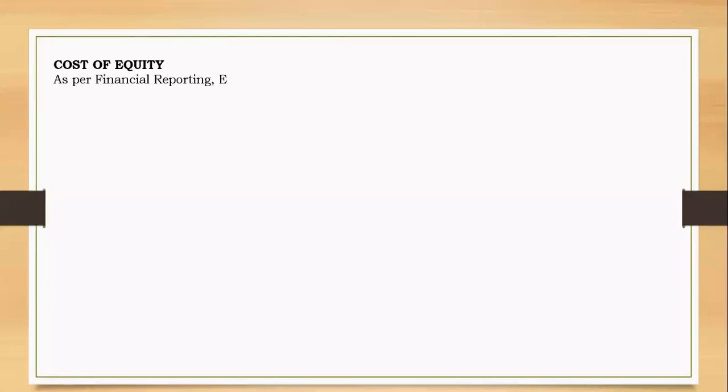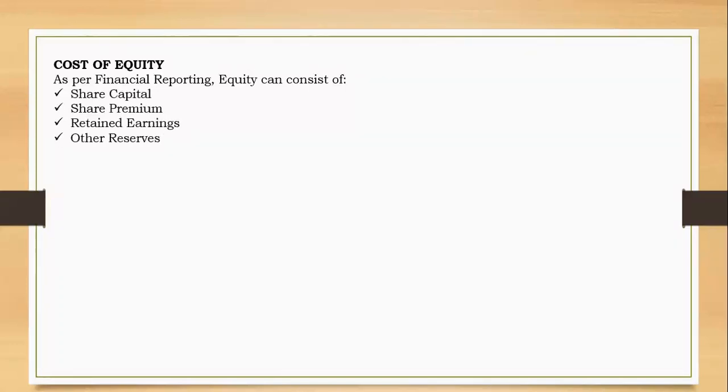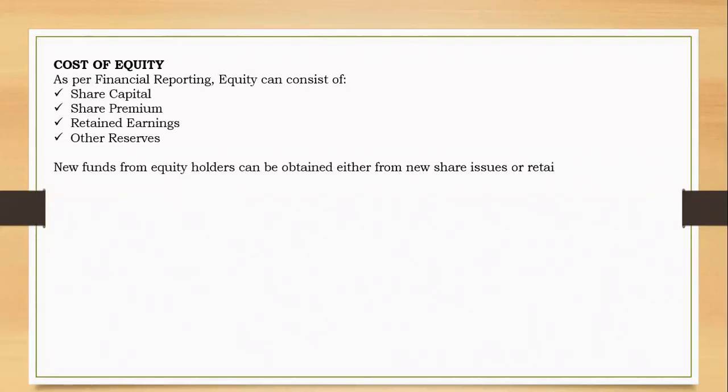As per financial reporting, equity can consist of share capital, share premium, retained earnings, but also other reserves, like revaluation surplus, such things. This is not our concern here. New funds from equity holders can be obtained in several forms. It could be obtained from new issues of shares or from retained earnings.